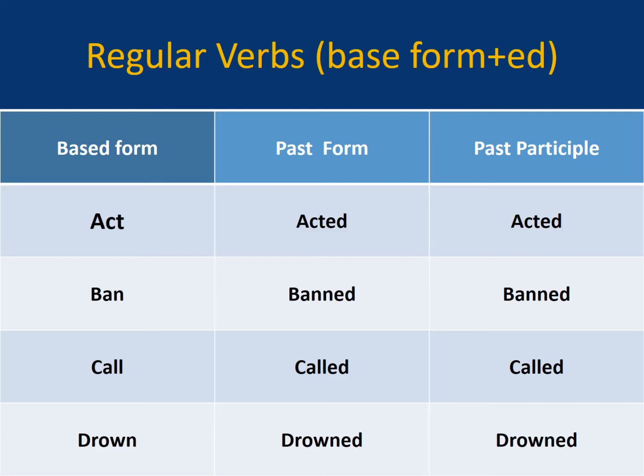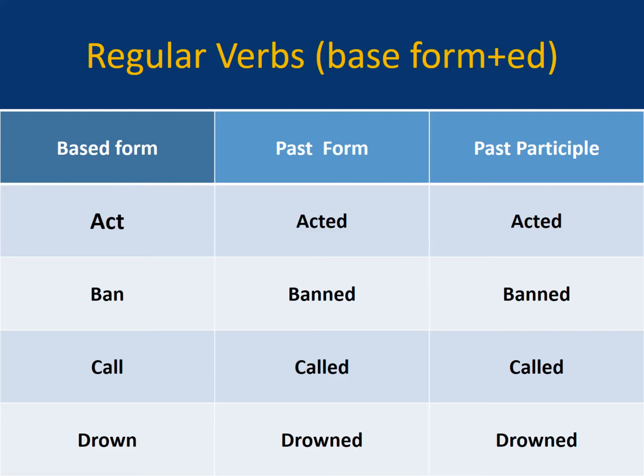Number 3 is call, called and called. I call, I called her, I have called her. In three different tenses, we are using three different forms of the verb. So these are the regular forms of the verbs.